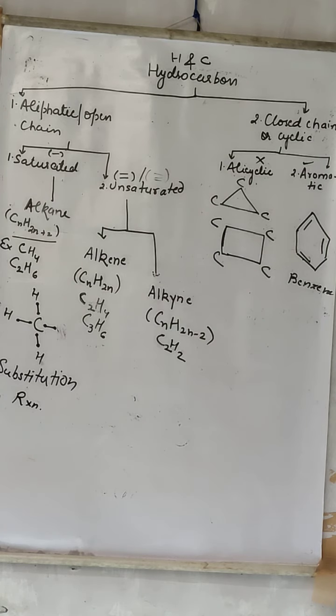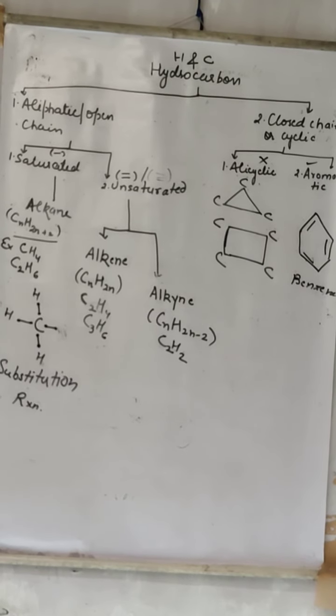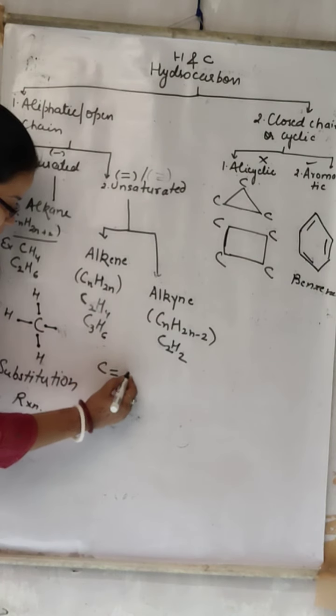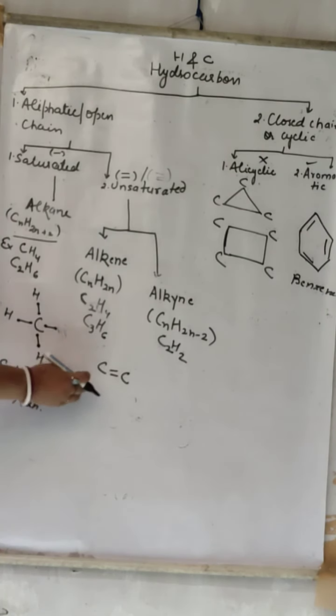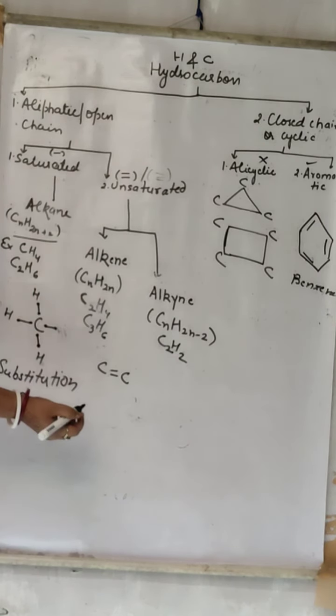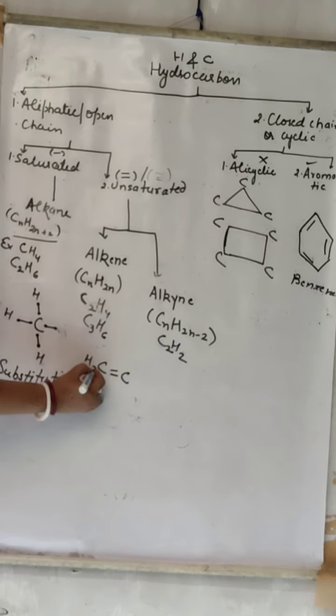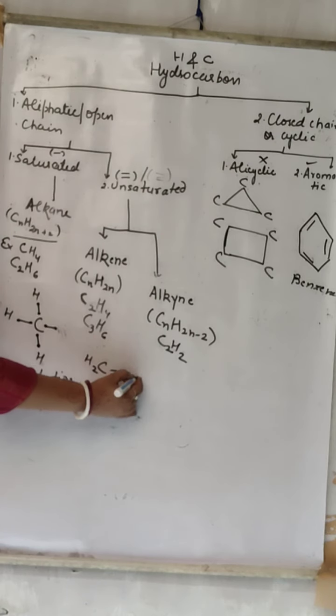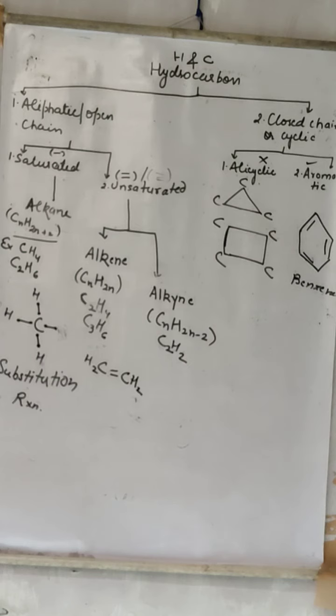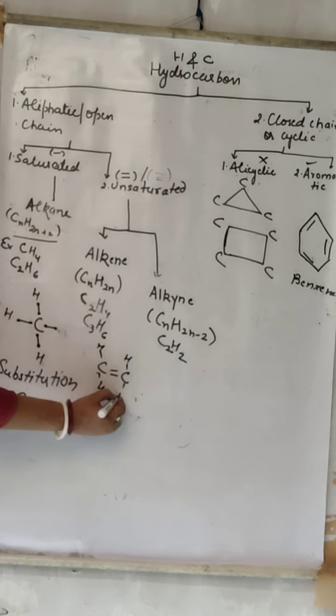Next is alkene. Now see alkene. What is alkene? Double bond, so carbon carbon contain a double bond, okay. Now this carbon has shared two electrons. How many hydrogens does it require to complete its octet? Two hydrogens. This carbon has also shared two electrons, two left, that means how many hydrogens does it require to complete its octet? Two. Suppose here one hydrogen, this one hydrogen, this one hydrogen, this one hydrogen.